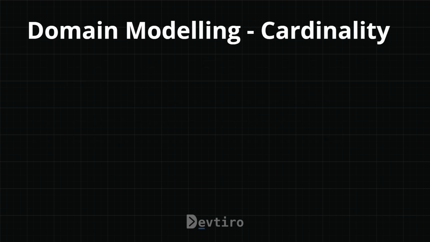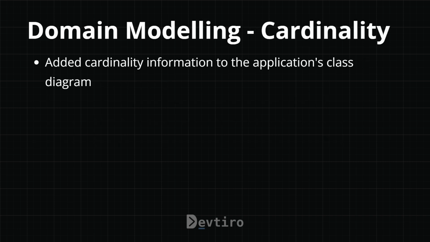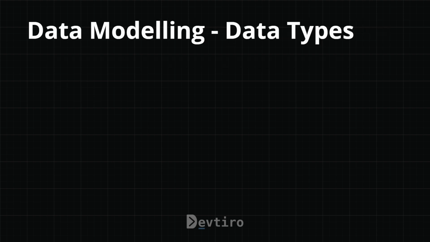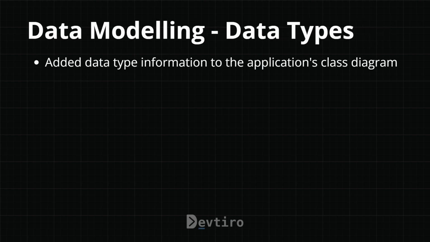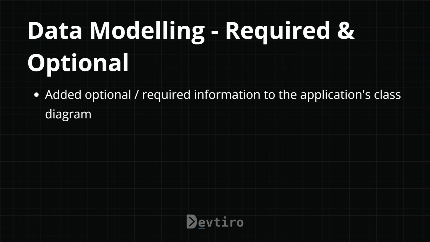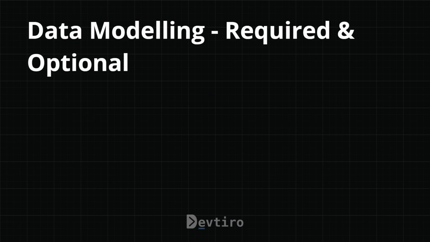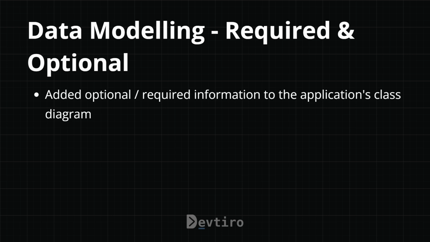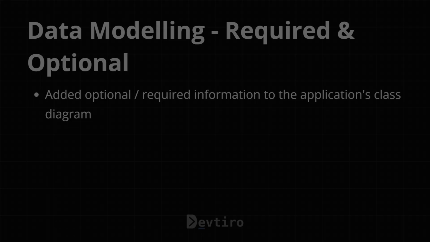In domain modelling, cardinality, we added cardinality information to the application's class diagram. In data modelling, data types, we added data type information to the application's class diagram. In data modelling, required and optional, we added optional and required information to the application's class diagram. And with that, we now have a class diagram to work from.